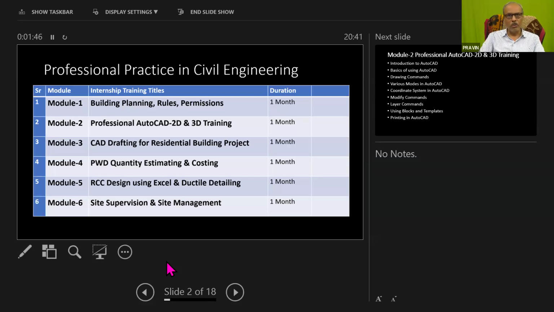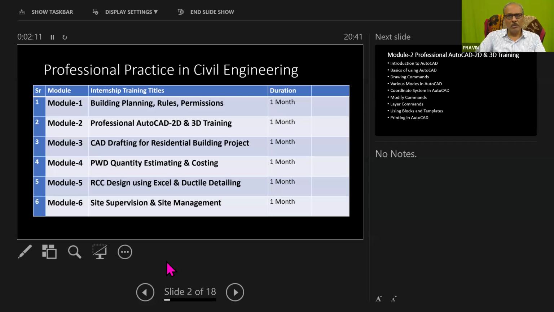So that you have to complete on your laptop, on your computer, or you have to arrange a computer for your practice at the college or in your room or at your location. And then every day you have to contribute your time and skill to complete your CAD drafting project. So for that, how to proceed and all these things you will see.